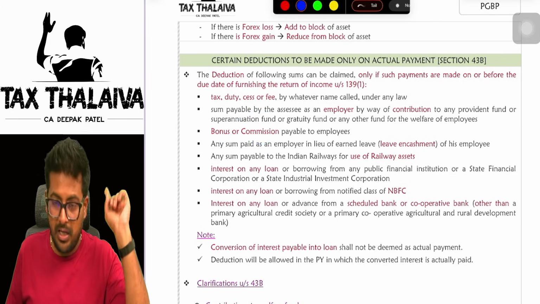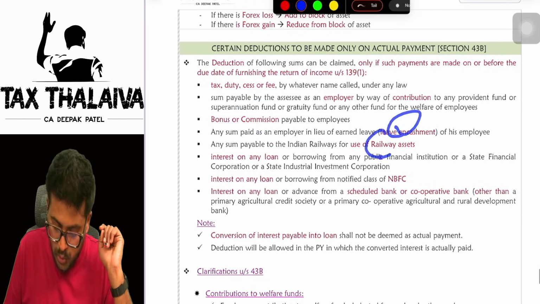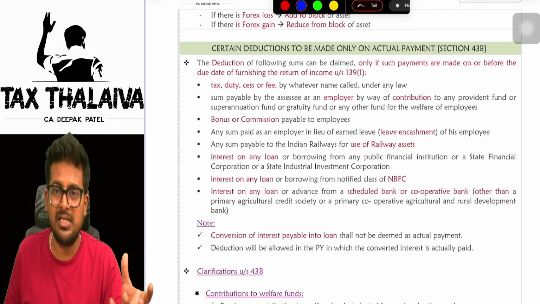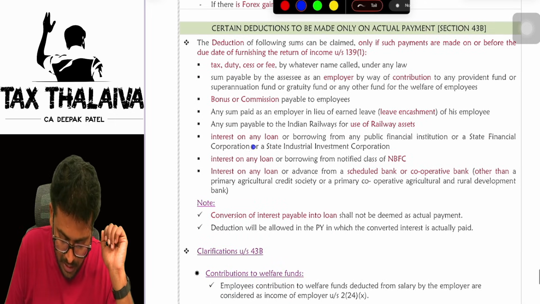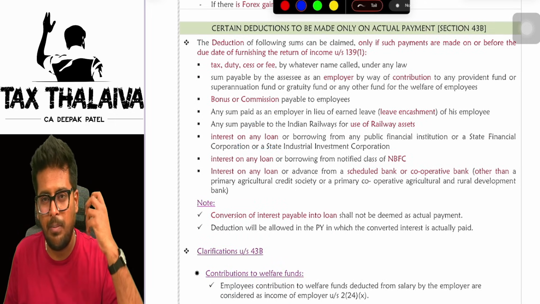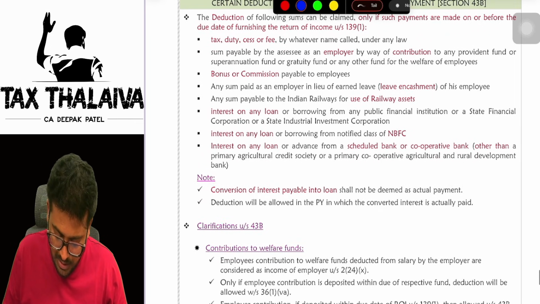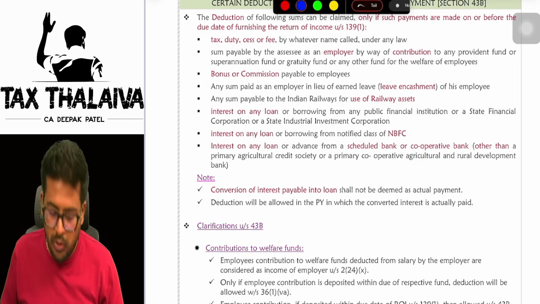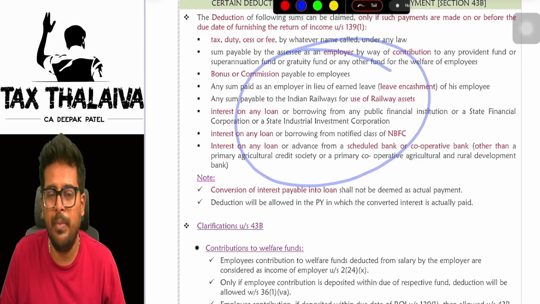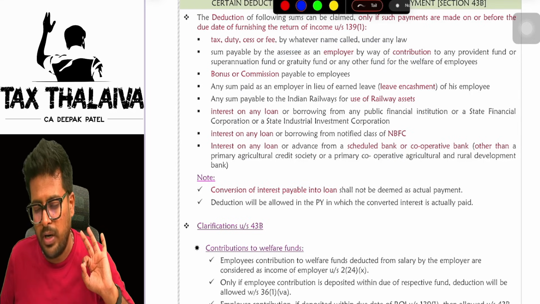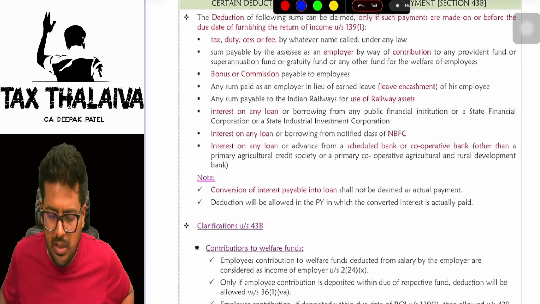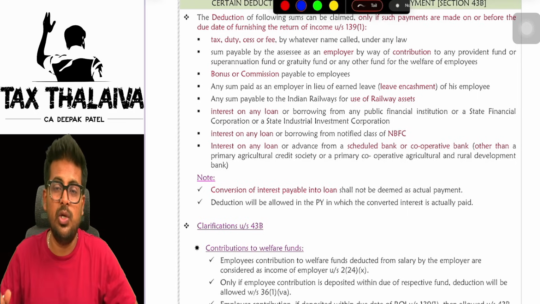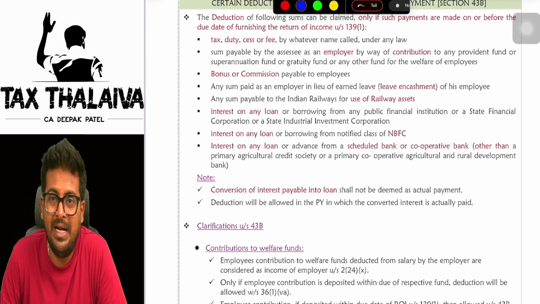Bonus or commission, I told you there itself, 43B. Leave encashment, use of railway assets. If you are using any railway assets, and for that you are making any payment, that has to be made within 139(1). Interest on any loan you take from any public financial institution, any bank in that case, or if you are taking any loan from a cooperative bank. In all these cases, you have to make payment before the 139(1) due date, which is 31st of July in the case of an individual. If the individual who is doing business has not made the payment within the due date, then that expenditure will be disallowed.